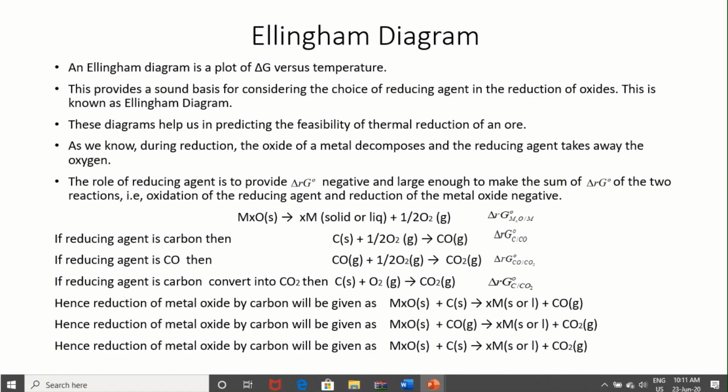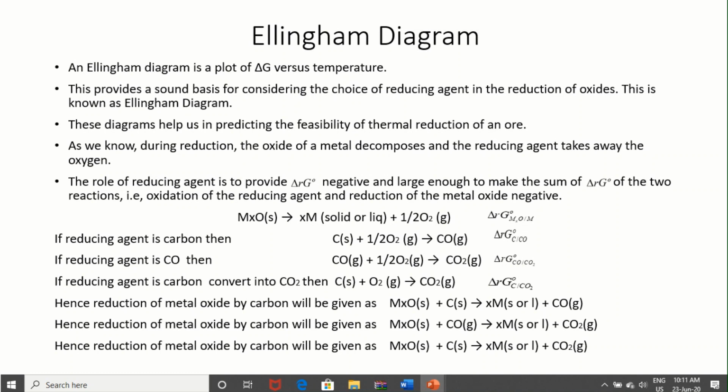Here is one general thing I also shared with you: a simple metal oxide is reduced into metal and gives oxygen, and many reducing agents are possible. Carbon converts into CO, CO converts into CO2, and C directly converts into CO2.